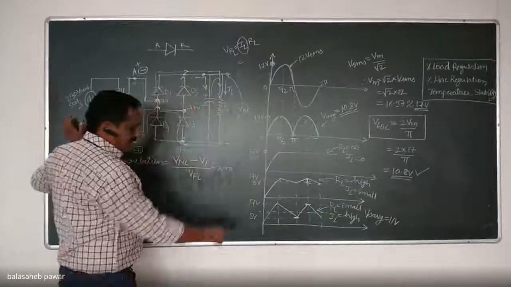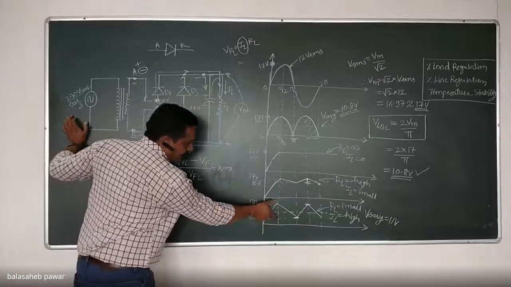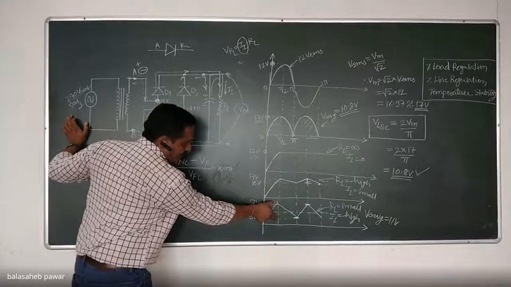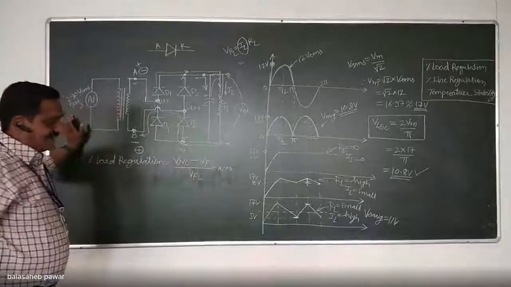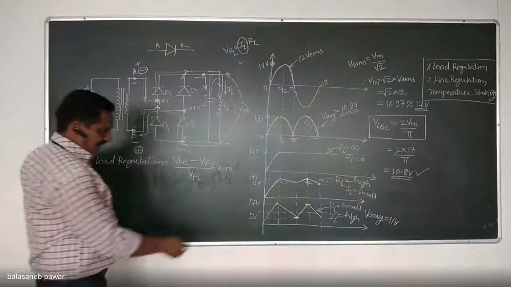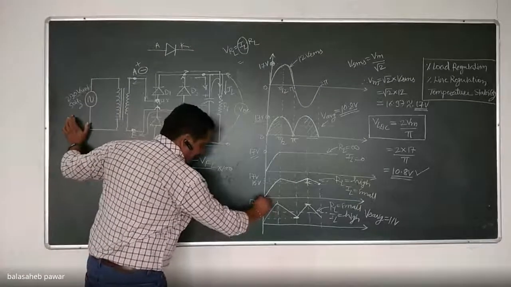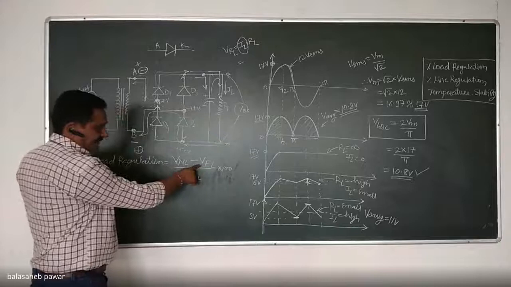It will not remain 17 because its peak to peak ripple is almost 12 volts. So I will consider the average value as 11 volts. And this last condition, I will consider again as a full load condition, right?